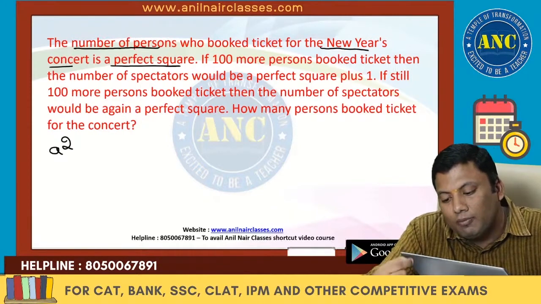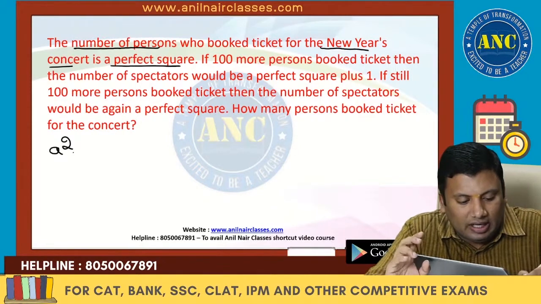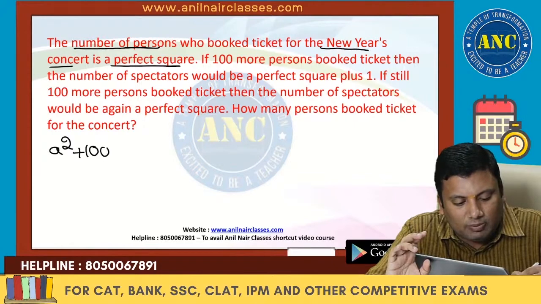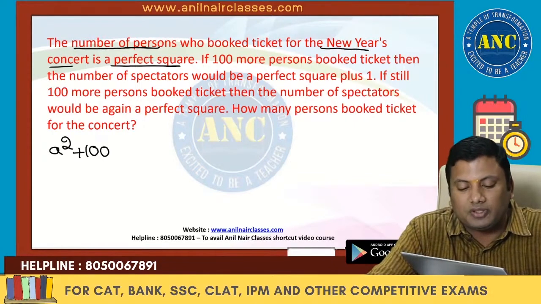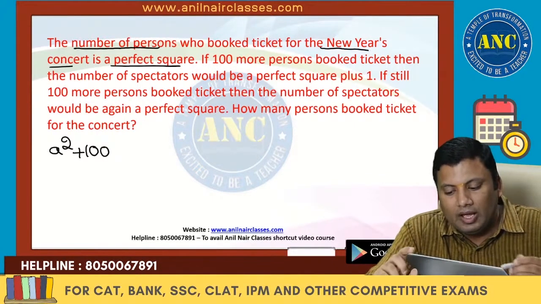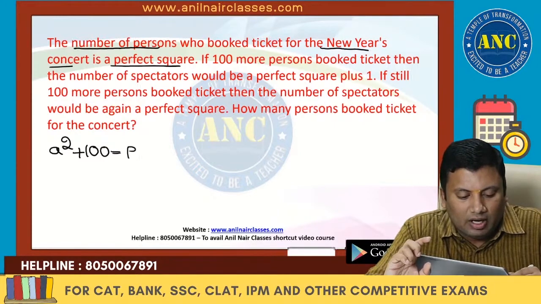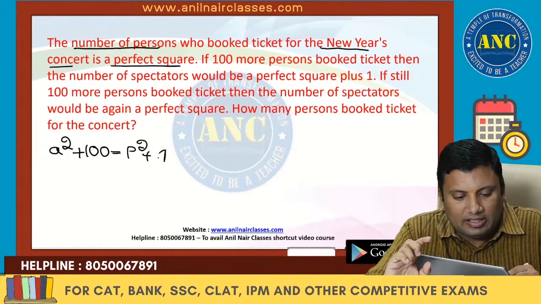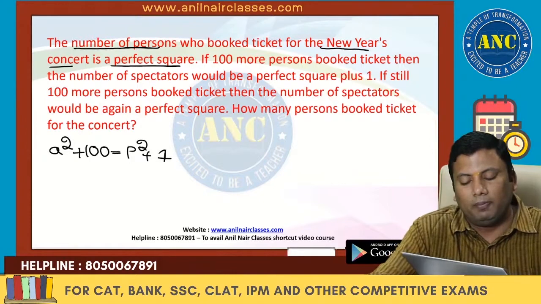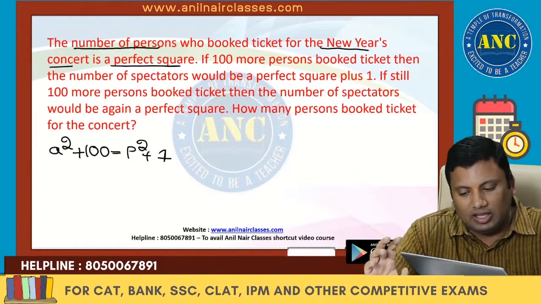If 100 more persons book a ticket, the number of spectators would be a perfect square plus 1. So if the number of people increases by 100, the audience count will be a perfect square plus 1. This is the first thing.